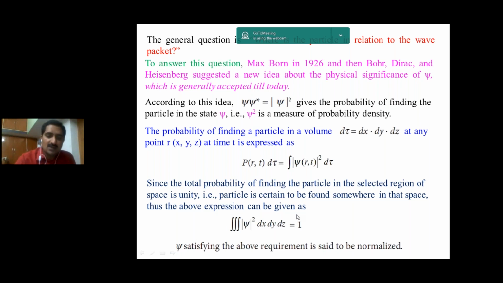So this is the wave function psi. Finally, what does the wave function give? The wave function psi gives the position of the particle in the wave, the behavior of the particle in the wave, the amplitude of the particle in the wave, and finally where it is located. Initially we said that where it is located, it should be finite. That means if there is a matter wave, definitely there is a particle. If there is a particle, a wave may or may not exist. But definitely if there is a matter wave, there is a material particle. So this is about Schrodinger's wave function psi and its physical significance.